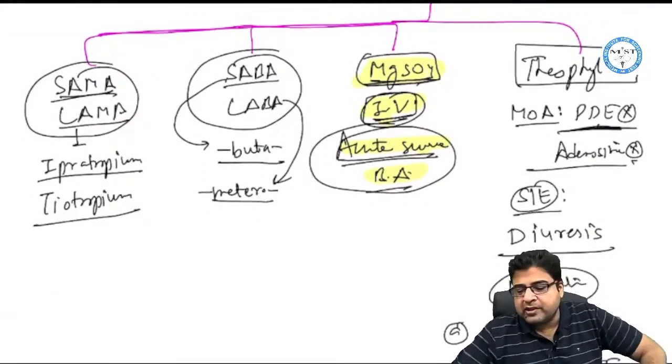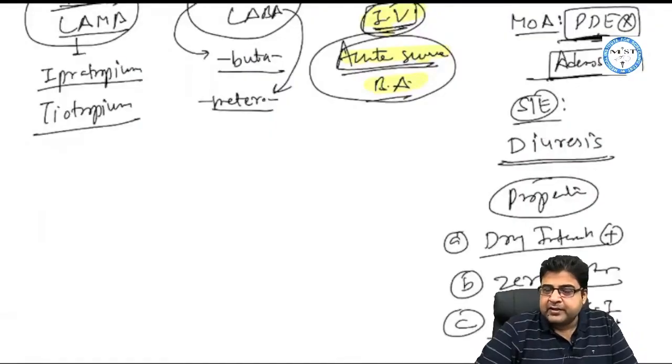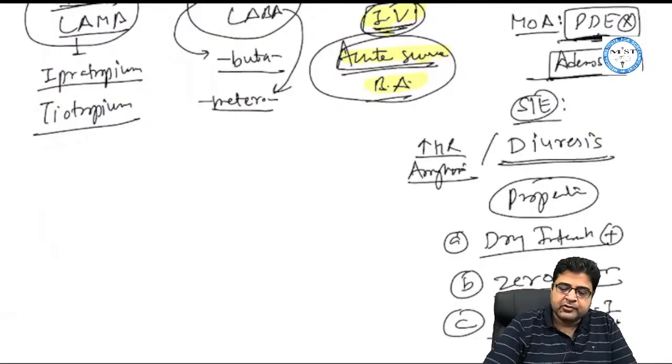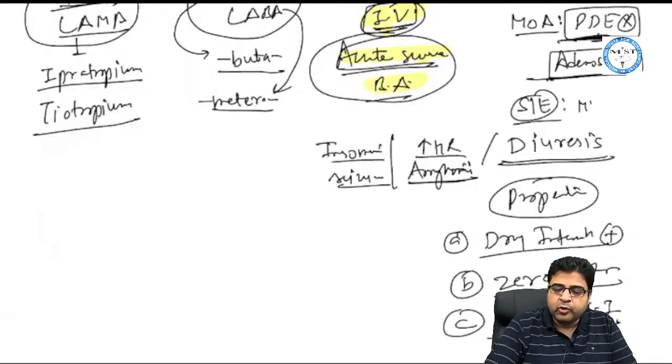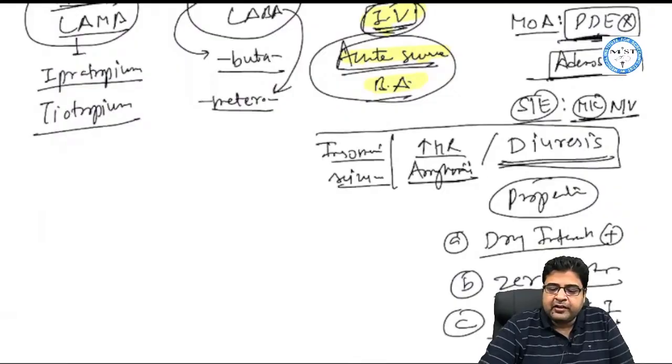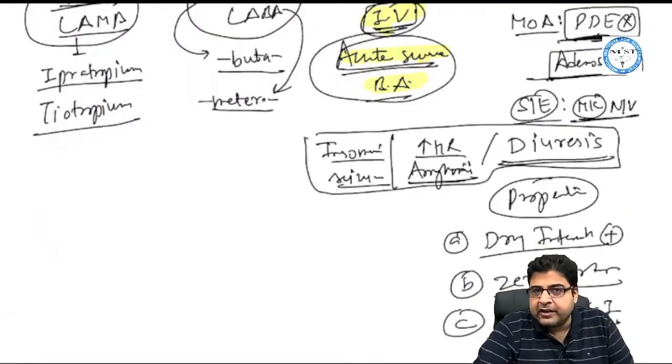And the last drug was theophylline. This medicine can cause diuresis. This medicine can cause tachycardia, arrhythmia, insomnia and seizures. So all these are side effects of this medicine, but the most common side effect of this drug is nausea and vomiting. So the most common side effect of theophylline is nausea and vomiting. The other side effects of theophylline are diuresis, tachycardia, insomnia.